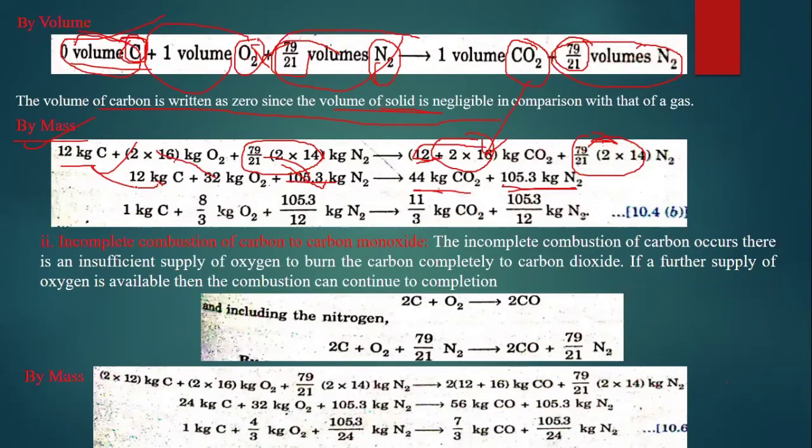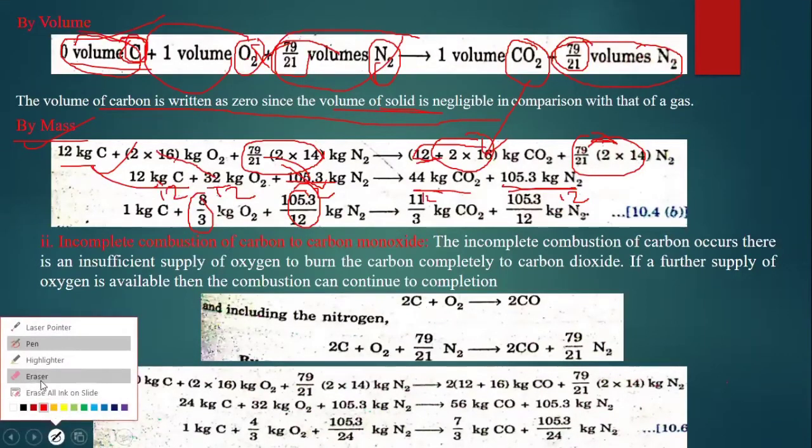When the whole equation is divided by 12, I have this much. 12 by 12 is 1 kg of carbon, plus 32 by 12, the least simple fraction is 8 by 3, since 4 8s are 32 and 4 3s are 12. So 8 by 3 kg O2, and 105.3 by 12 kg N2, which you can also take as a numerical value. And 11 by 3 kg CO2 and 105.3 by 12 kg N2. So that is for complete combustion.